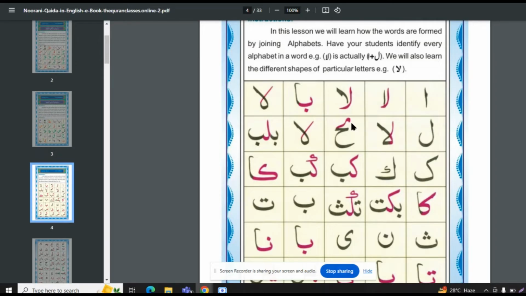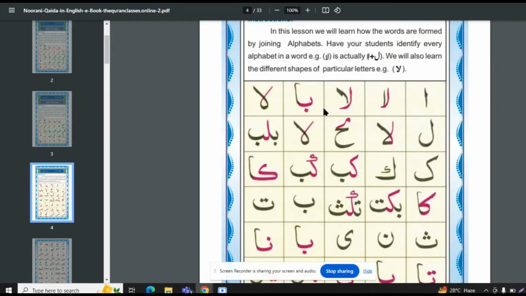Lam ha. This lam shape is the half shape and this is ha. Pink one is the lam and black one is the ha. Lam ha.